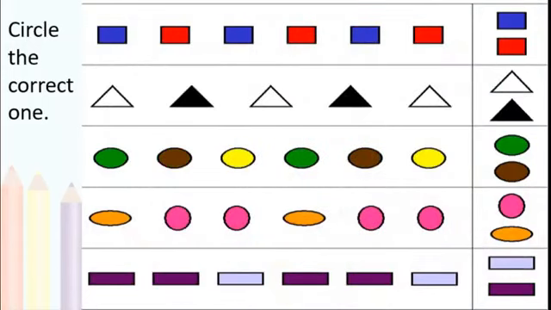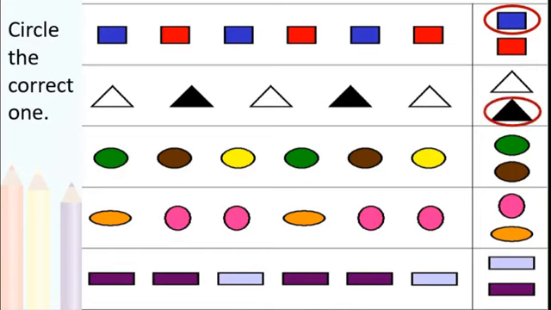Circle the correct one. Again we can see here a pattern and the answer is given here. We have to circle the proper answer. See here blocks are there. Blue block, red, blue, red, blue, red, and that should be blue. Right? Very easy. This is AB, AB. In the second one also triangles are there. One empty, one black colored, and one white you can say. And again the second one is black colored. AB, AB. So the last one is white colored. So our answer should be black colored.